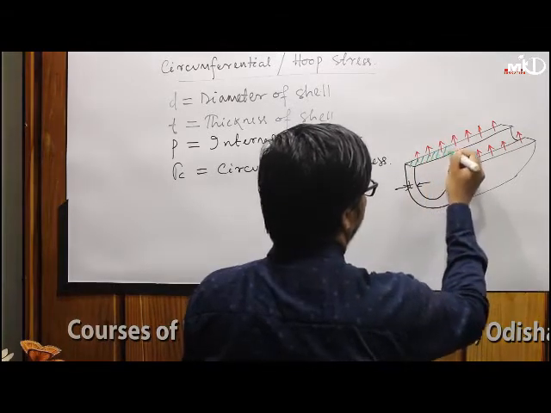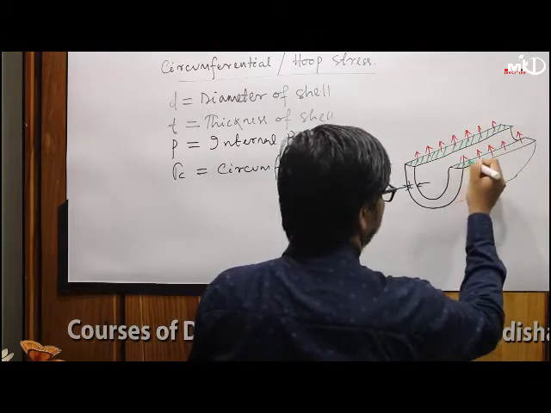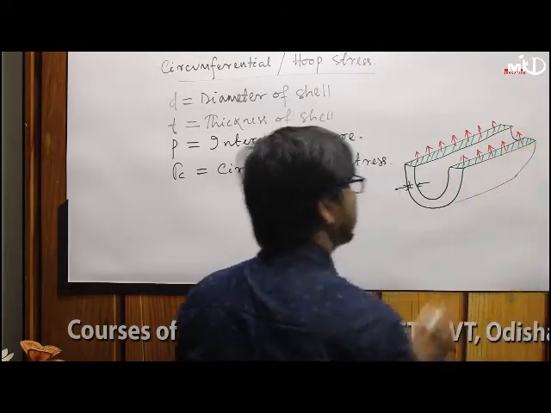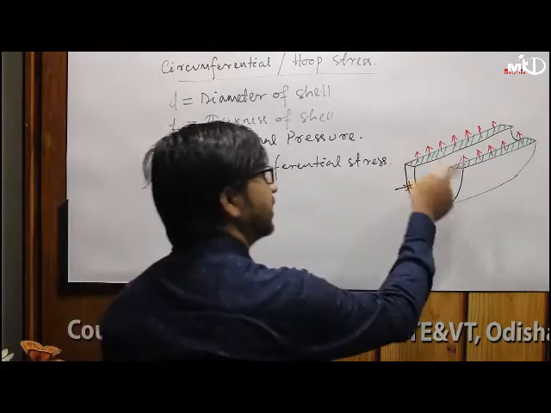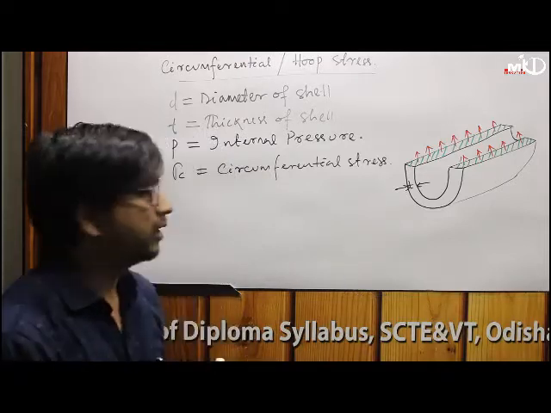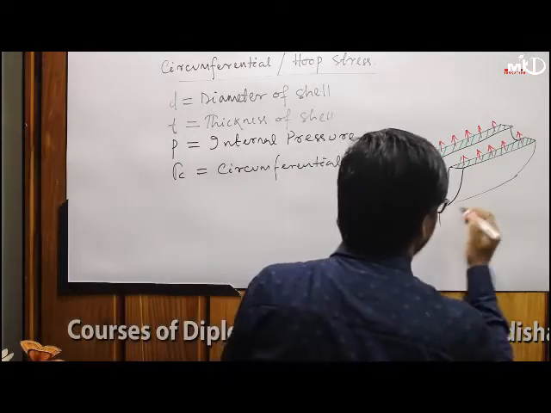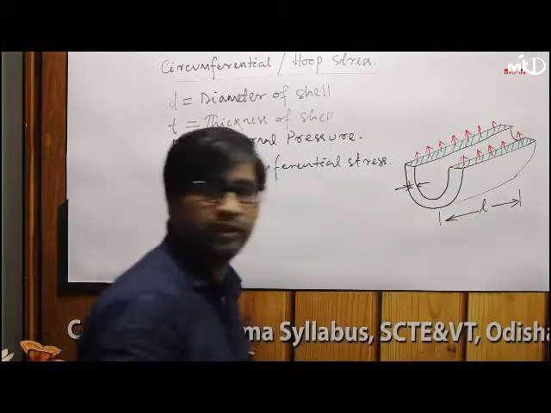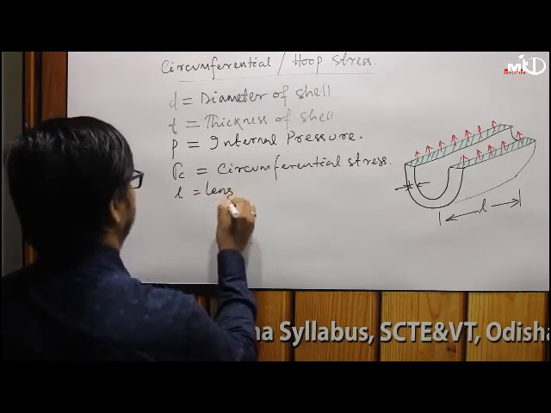These areas are responsible for this failure, because whenever these areas do not have sufficient strength, then this failure takes place. So this area is responsible. Another thing, let L be the length of the shell. You can write here L equal to length.